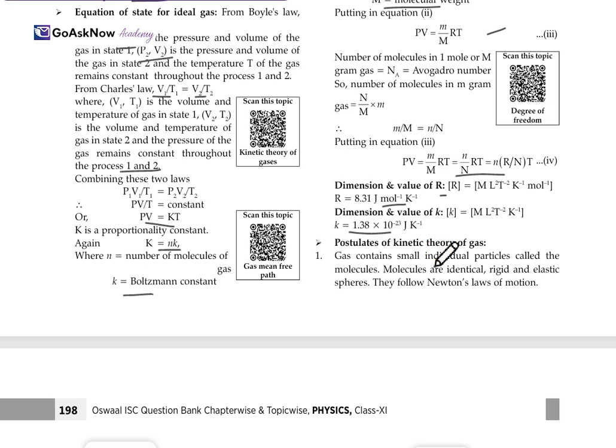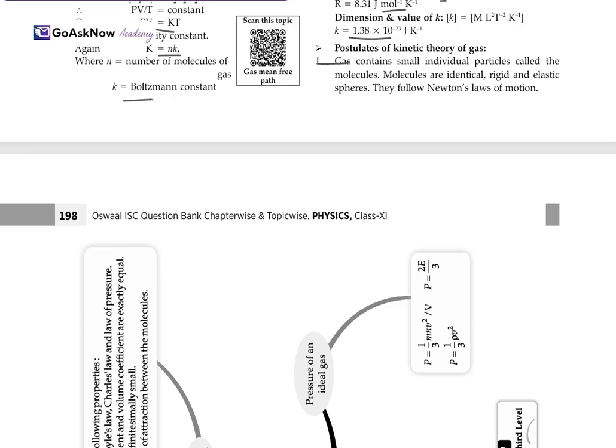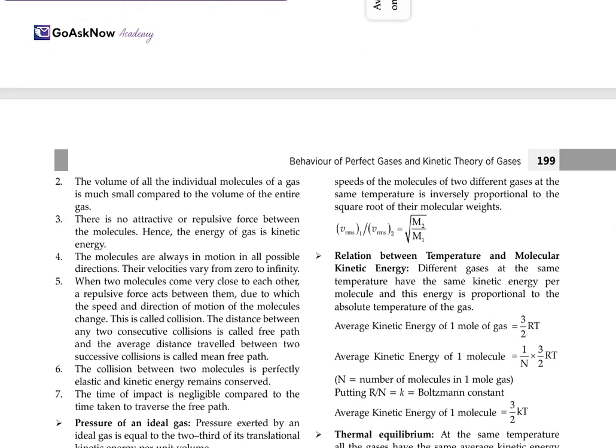Now the postulates of the kinetic theory of gases. A gas contains small individual particles called molecules. Molecules are identical and rigid elastic spheres, and they follow Newton's laws of motion as well. The volume of all the individual molecules of the gas is small compared to the volume of the entire gas. There is no attractive or repulsive force between the molecules, hence the energy of the gas is only kinetic energy. The molecules are always in motion and in all possible directions, and their velocities vary from 0 to infinity.